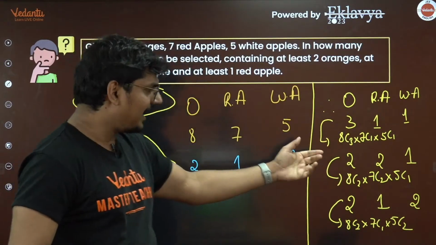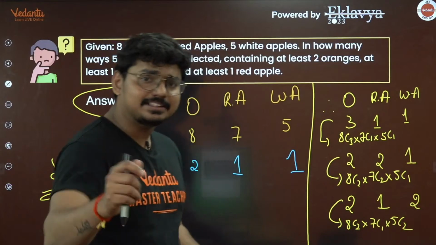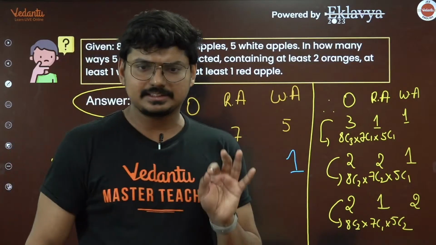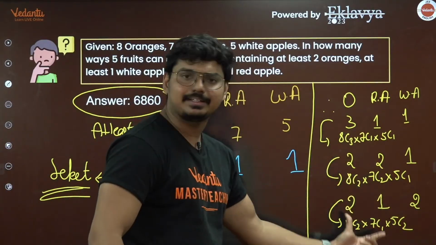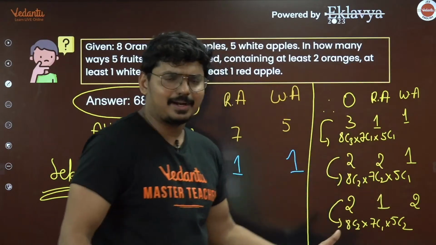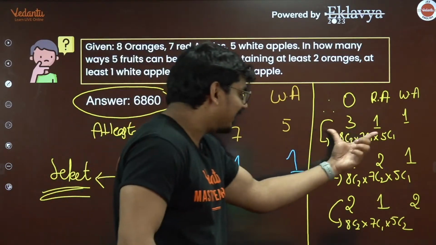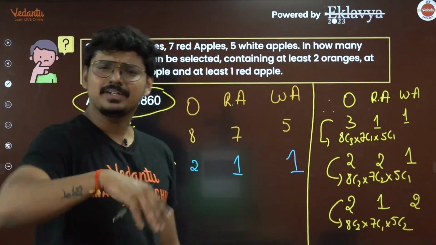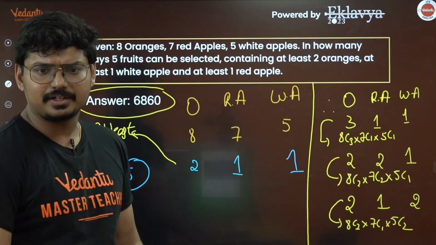Then I have another case also where I can pick up 2 oranges, 2 red apples, 1 white apple, or another case where I can pick up 2 oranges, 1 red apple, 1 white apple. So I hope this is clear for everyone out there. You need to add them, guys. These are different cases. Once you multiply within a case, you need to add these results. You have to go with the addition rule, where there are different cases. When we have different cases which are satisfying the same criteria, just add them. Just add up those cases, you get the answer. I hope it's clear for everyone out there, guys.